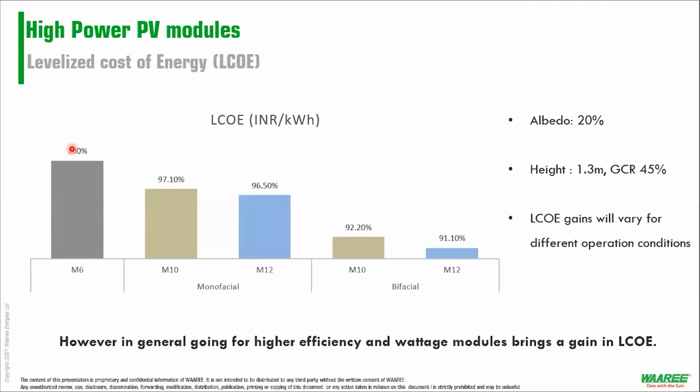But when we quickly go to LCOE, what we identified is this: we compared M6 with M10 monofacial and M12 monofacial, and M10 and M12 bifacial. When we put M6 as 100%, we found that M10 and M12 showed just a marginal difference at both the monofacial and bifacial level.